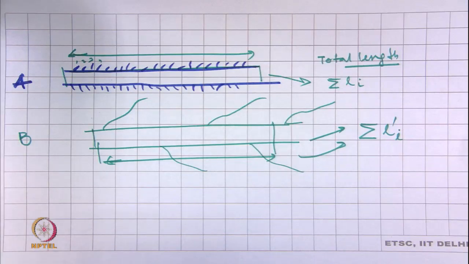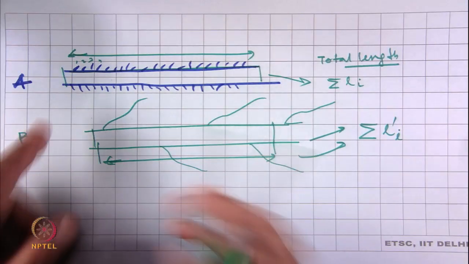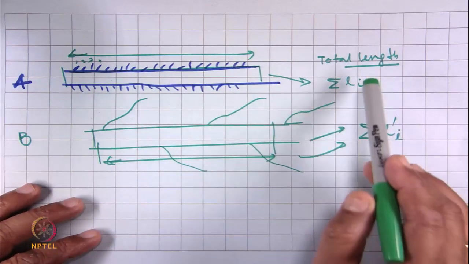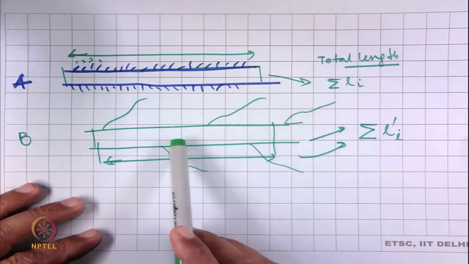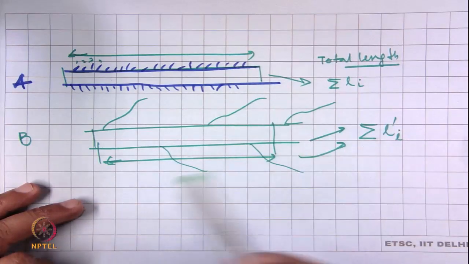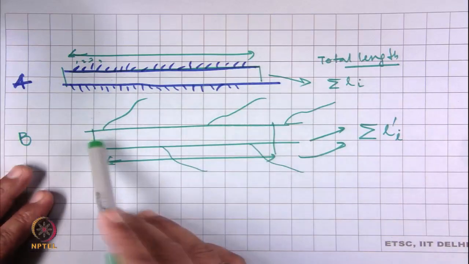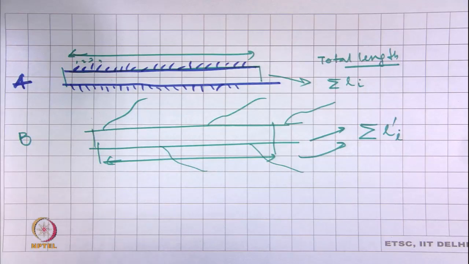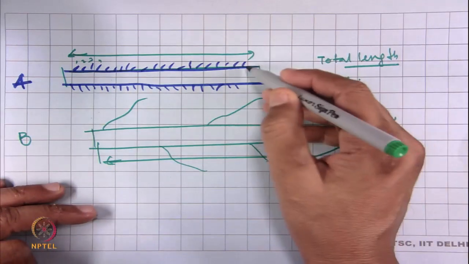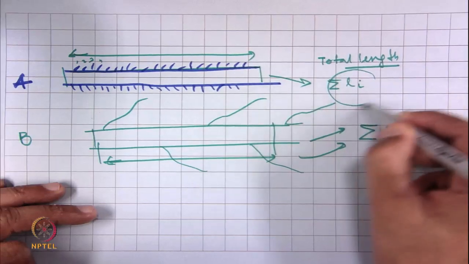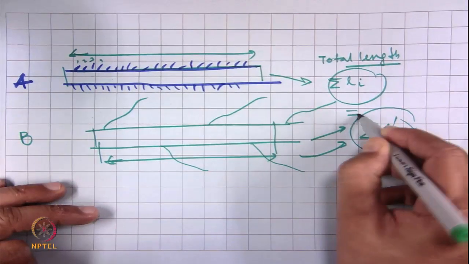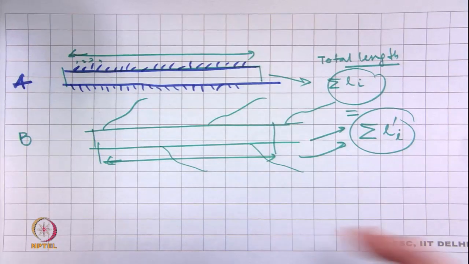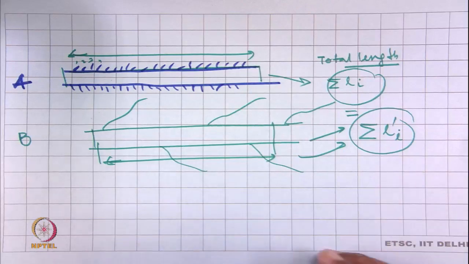It may so happen that these are equal, because in one yarn there are more hairs of smaller length and in the other fewer hairs of larger length. If the total length of hairs protruding beyond the yarn surface comes out the same, then our conclusion will be that the hairiness of these two yarns is the same.